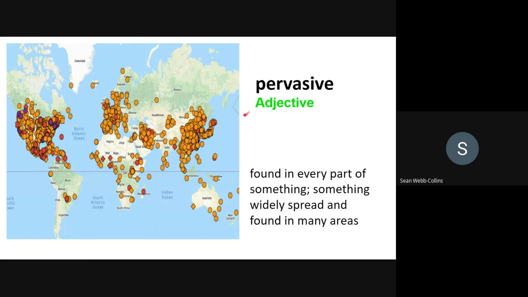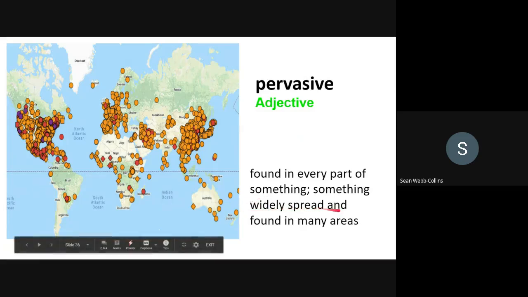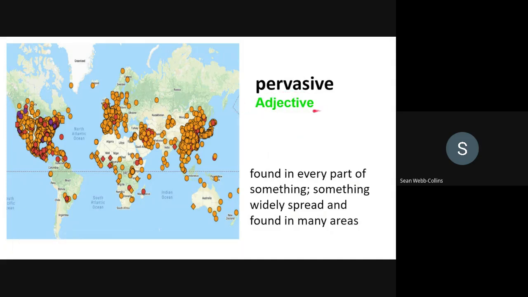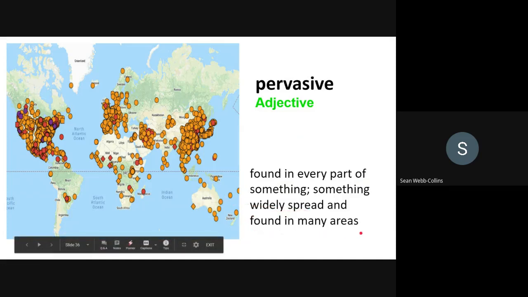Pervasive. Adjective, found in every part of something. Something widely spread and found in many areas. Again, pervasive is an adjective, and it means to be found in every part of something, something widely spread and found in many areas.